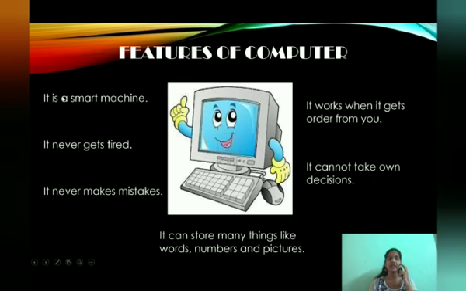So what are the features? It is a smart machine. It never gets tired. It never makes mistakes. It works when it gets order from you. It cannot take own decisions. It can store many things like words, numbers and pictures.